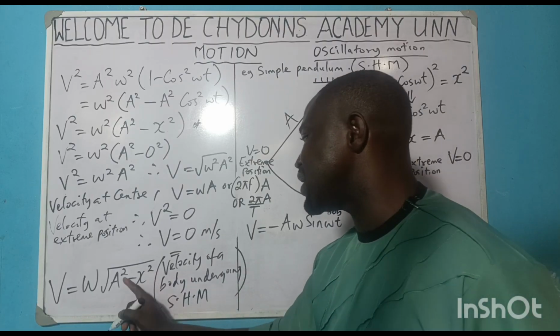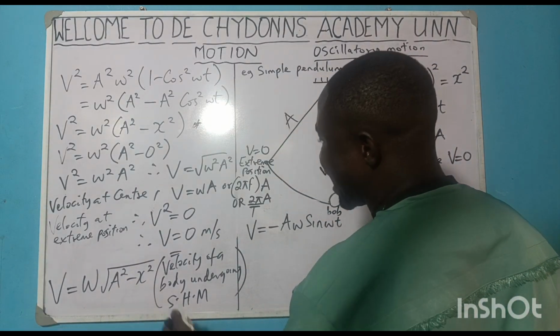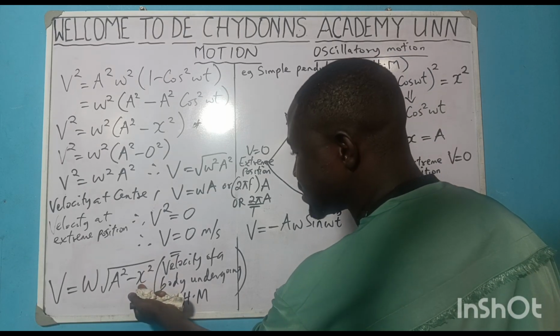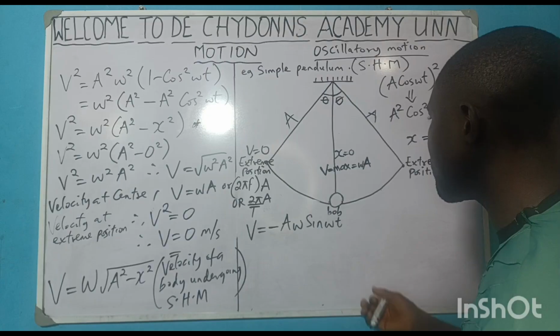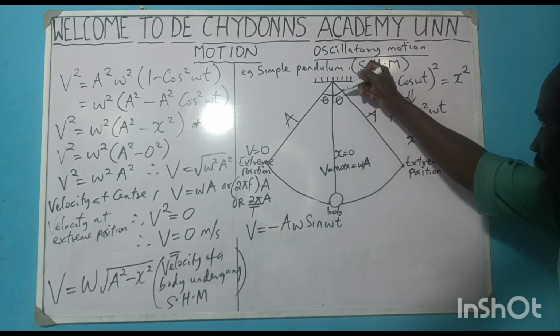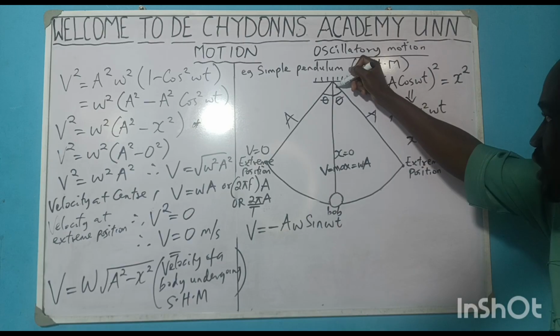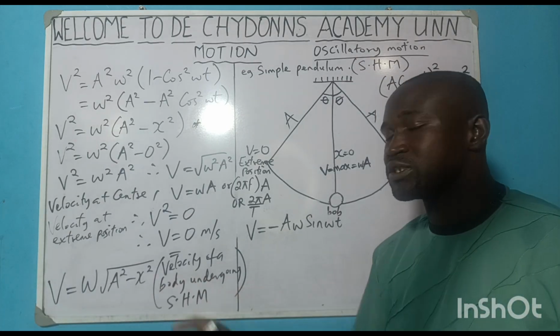So this formula is the formula you will use once you know your amplitude and you have been given the displacement, the particular point they are talking about, because it might not be at the center, it might be at some point here. So they must give you a particular value for displacement.